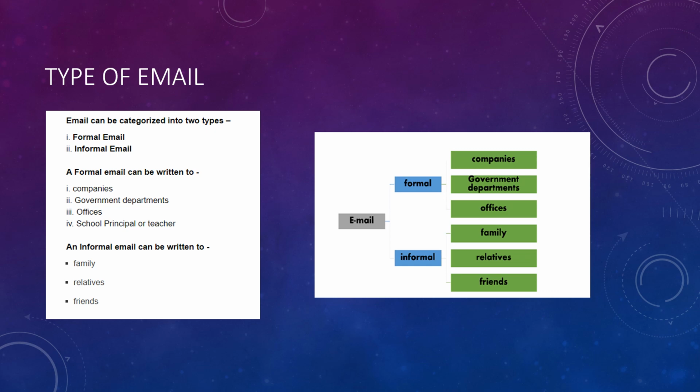So types of email we all know. It can be categorized into two types. One is formal, the second one is informal. A formal email can be written to companies, government departments, offices, school principal or teacher, and an informal email can be written to families, relatives and friends. So like we write our letters, similarly we'll be writing our email. However, the format of an email is a little different from that of a letter, and that we will be learning in this presentation.